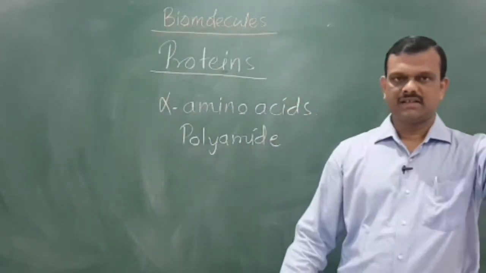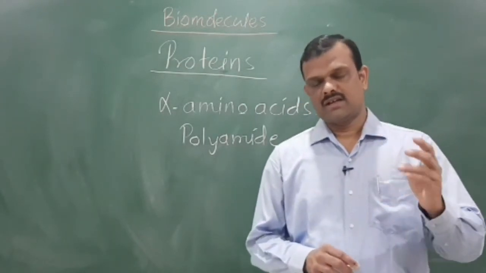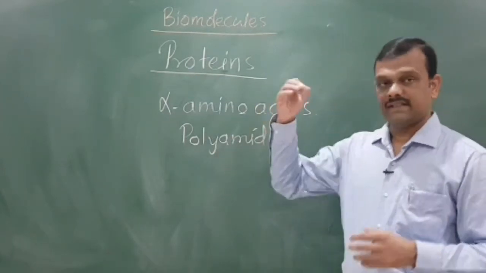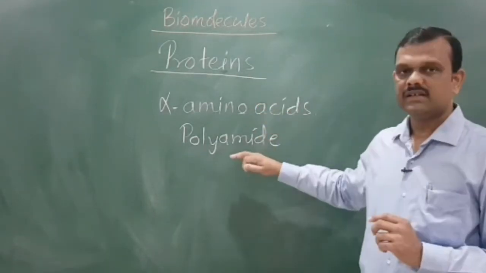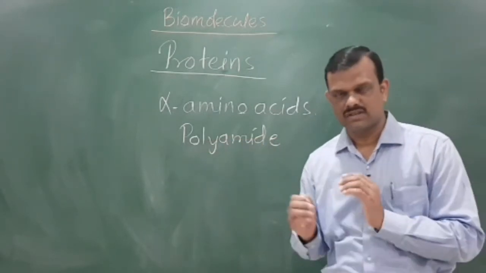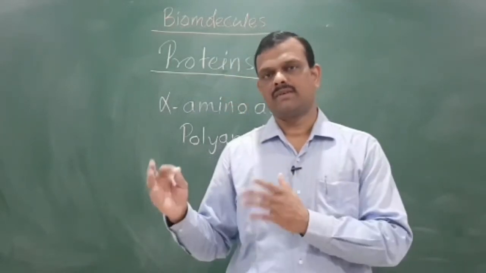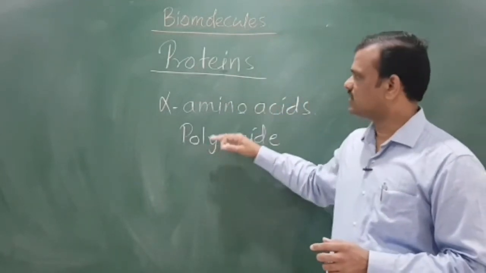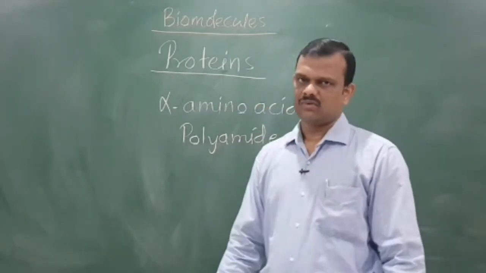Already we have studied polymers in the introduction to polymer chemistry. In that, nylon 6 and nylon 6,6 are also polyamide polymers. Those are artificially made, synthetic polymers, and protein is a natural polymer which is a polyamide. That means the amino group and carboxylic group combine and form the amide group, and that group is present a number of times. Therefore, proteins are the polyamides of alpha amino acids. This is the introductory part of the proteins.